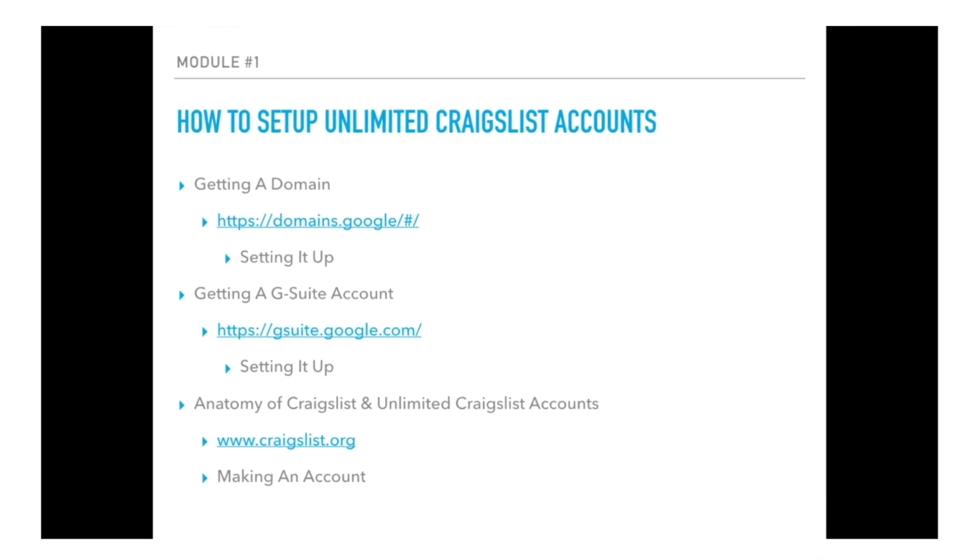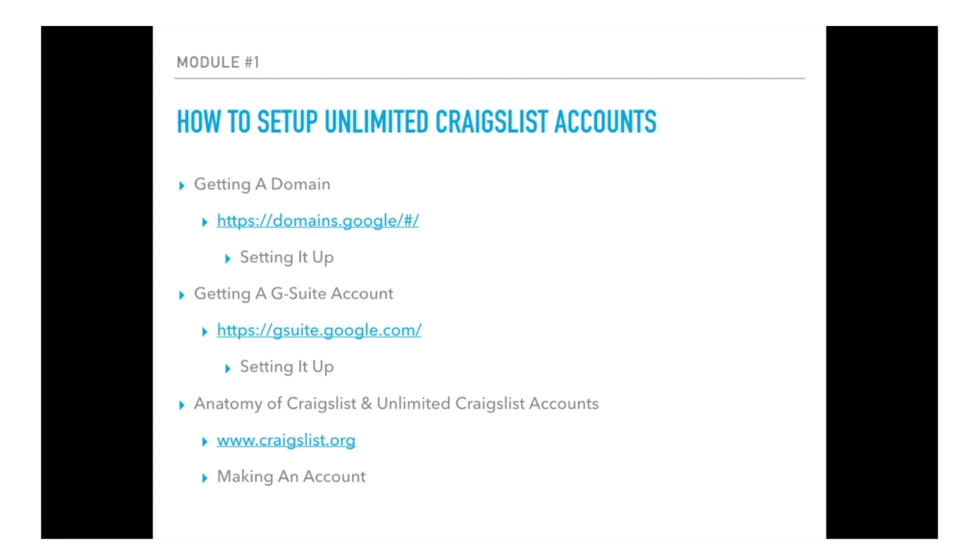So the first thing we're going to do is go ahead and purchase a domain through domains.google. We're going to go ahead and set up that domain step by step. Following that, we're going to go ahead and purchase a G Suite account through our domain. A G Suite account is the paid version of Google. You can get a free Gmail account and use one email address, but when we use a G Suite account, we can go ahead and make unlimited email addresses that will forward to our one G Suite Gmail account.